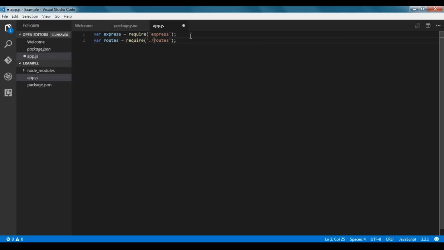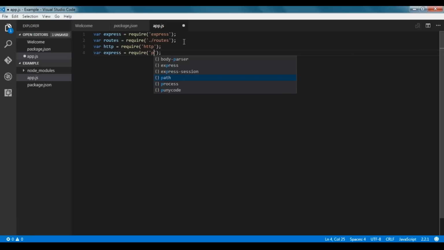So we are importing the routes. You can see we have a / over here, so it will search inside the root directory for the routes folder. So now we are going to import the HTTP module. After this, we'll import the path module for working with absolute paths. Now we are going to import the URL module and we'll give the name as urlencoded.